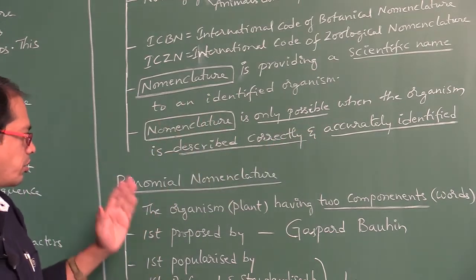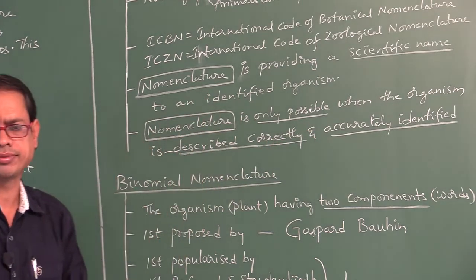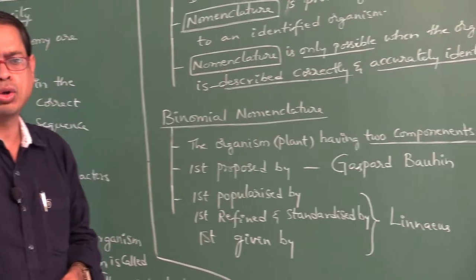Right. Next, binomial nomenclature. Bi means how many? Two.